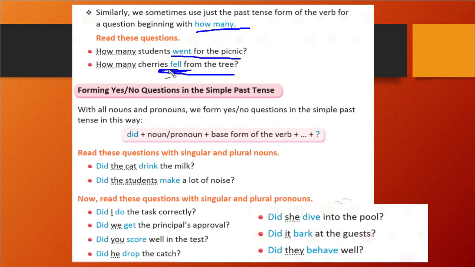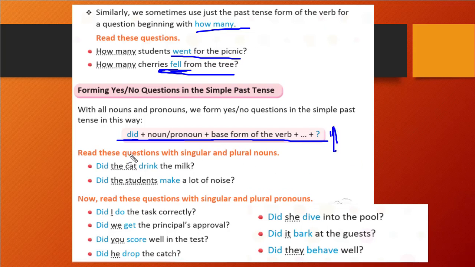Okay, so till now we have created questions with question words like what and whose, right? But now I want to make a question with a yes or no answer. Like in our previous chapter for the present continuous tense, similarly here we are going for the simple past tense. We just need to remember how we can form the question. First we write did, then the noun or pronoun plus the base form of the verb and the remaining part, and a question mark. That's it.